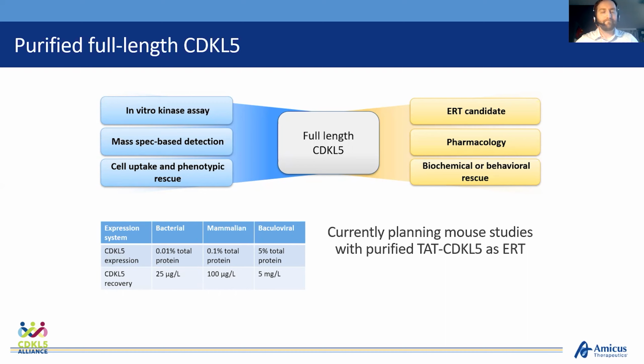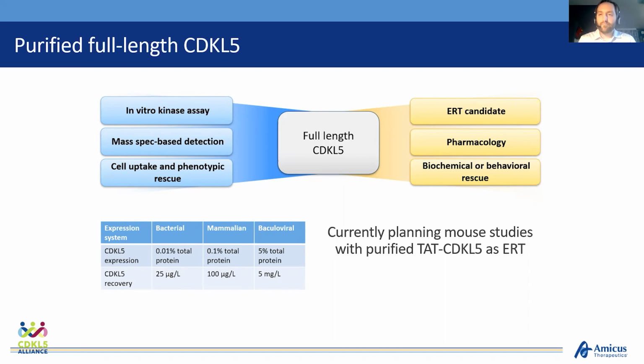Once we did that, we spent the last year to year and a half working on developing assays, such as an in vitro kinase assay, a mass spec-based detection assay, and as I've shown already, using it to evaluate cell uptake and attempting to look at phenotypic rescue of cells in culture.